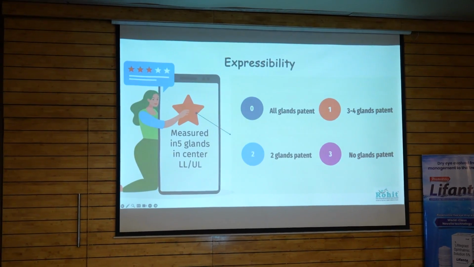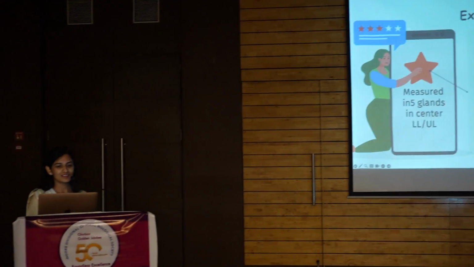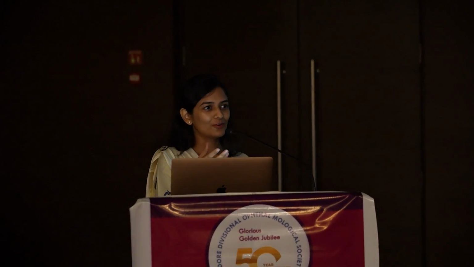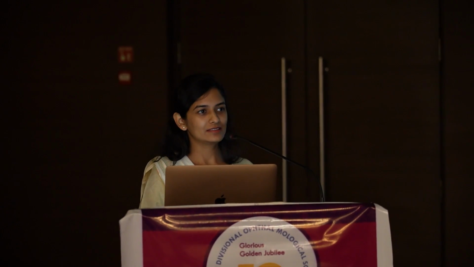So this is expressibility, meaning how many glands are expressing, and this is the quality of the liquid expressed. Is it clear?